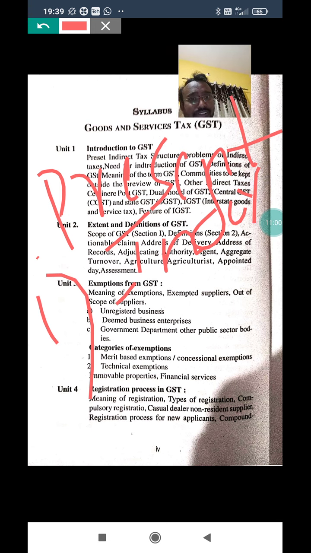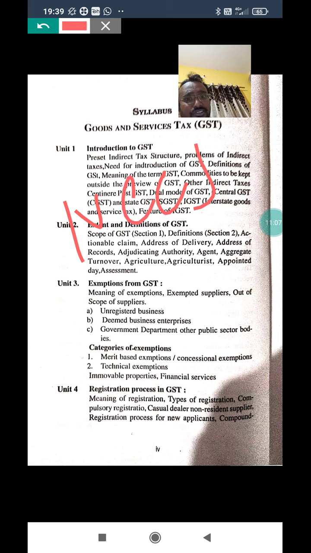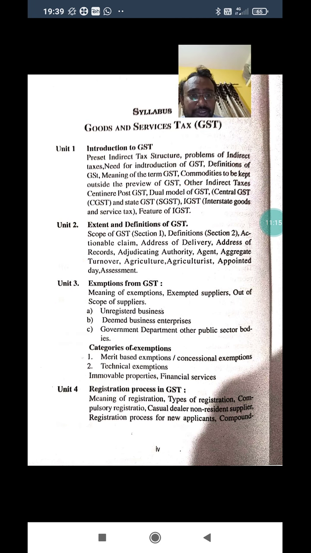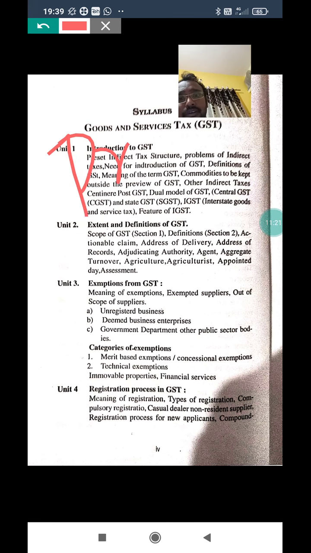The second question might be need of GST. This is a long question. In case of the first unit, two questions are really important: one is the problem, and the second is need of GST.